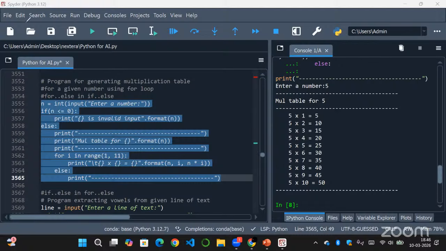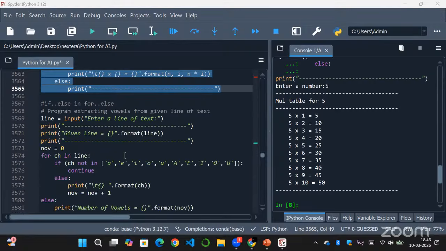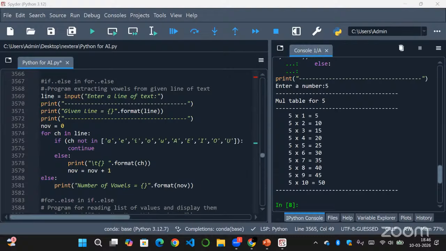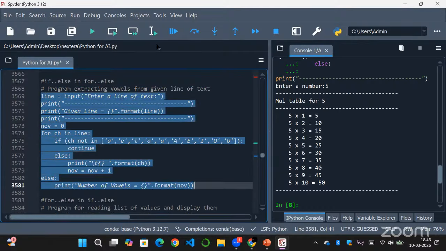Then we have the program that is if else in for else. So here we are trying to extract vowels from a given line of text. So we are just extracting vowels in a string, okay? That may be any string. We are just extracting the vowels and we are writing how many number of vowels are there at the end. So first let me run this and we'll get a better idea.